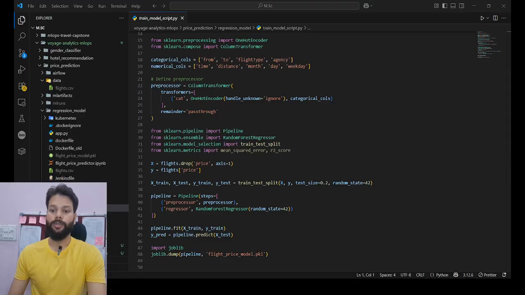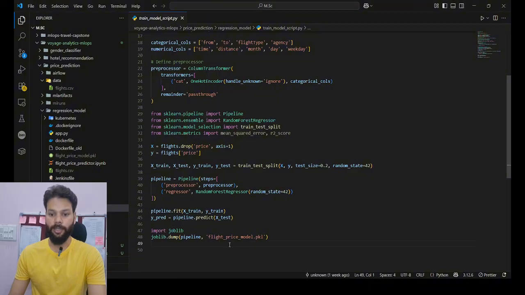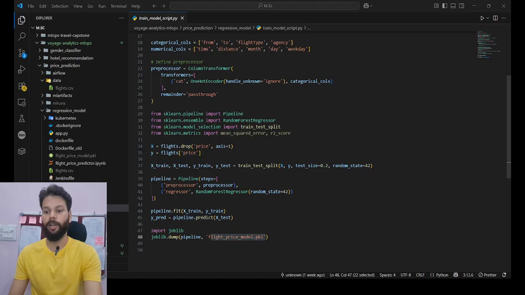Post that, I used a random forest regressor for the price prediction task and split the data into 80 percent for training and 20 percent for testing. For evaluation, I used RMSE and R square to assess the model's performance. Once the model was trained, I saved it into a joblib file, which is named flight price model dot pickle file.